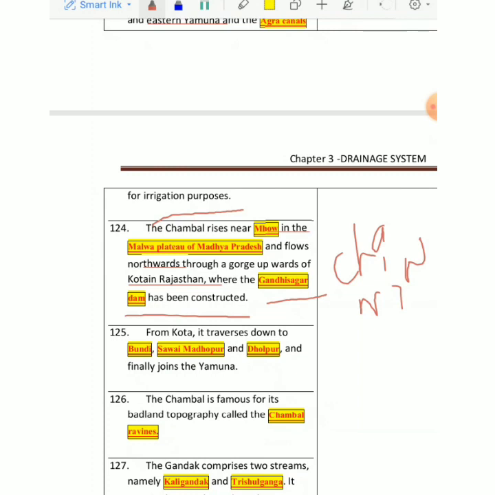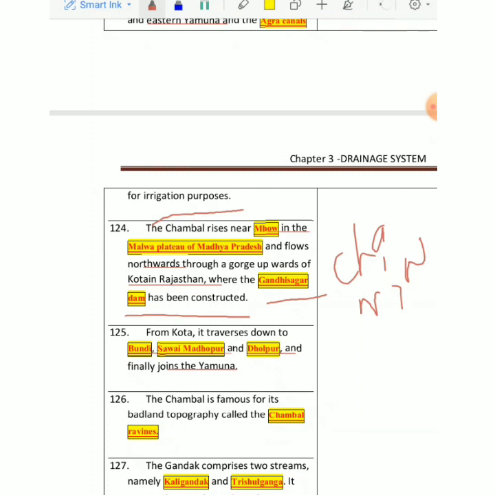Then it reaches Kota, then it turns back. Then we have important places of Rajasthan again. Chambal's maximum area is in Rajasthan. One is Bundi, then we have Sawai Madhopur, then we have Dholpur. These are the names of places along the tributaries basically. It joins Yamuna. Okay.